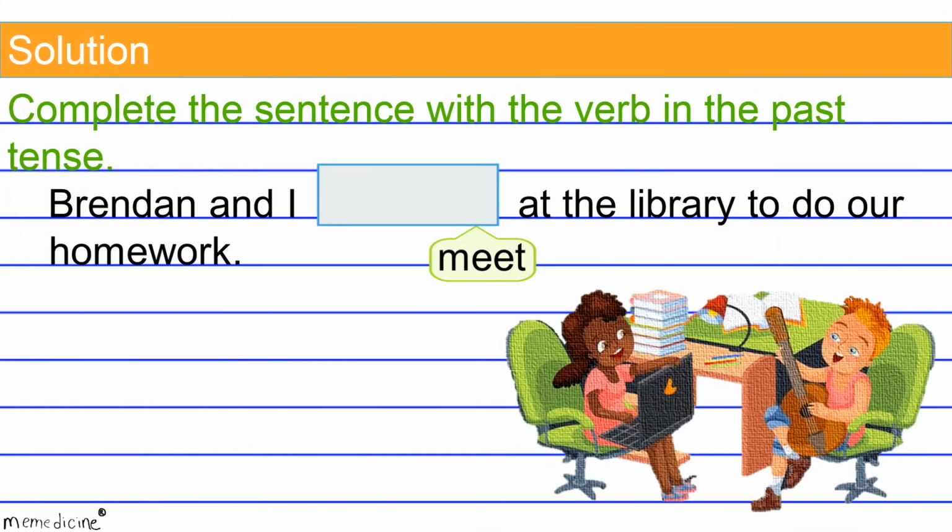Now for the solution. Met is the simple past tense verb form of meet. This is an irregular simple past tense verb form because it doesn't end in a D or an ED, so you'll have to commit it to memory.